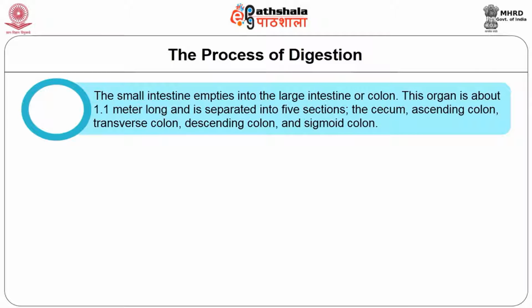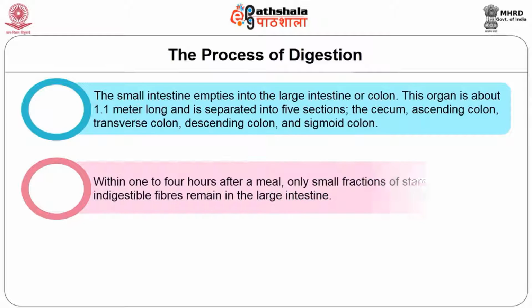The small intestine empties into the large intestine or colon. This organ is about 1.1 meter long and is separated into 5 sections: the cecum, ascending colon, transverse colon, descending colon, and sigmoid colon.